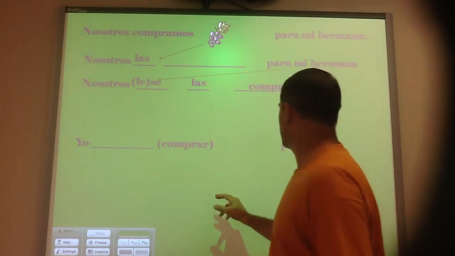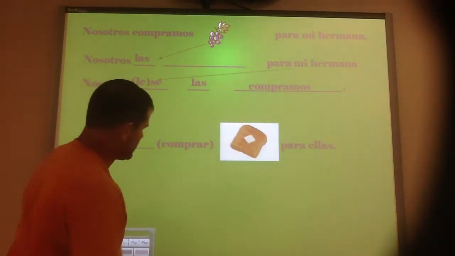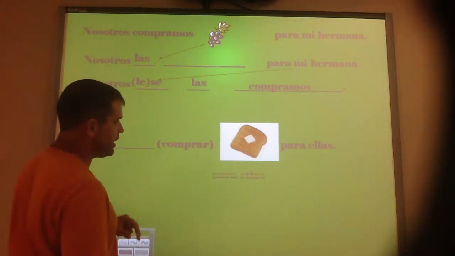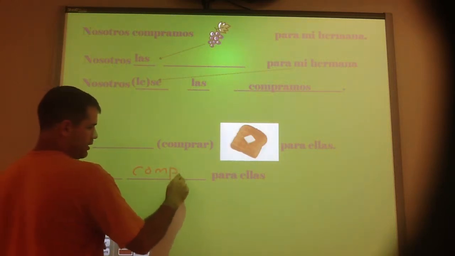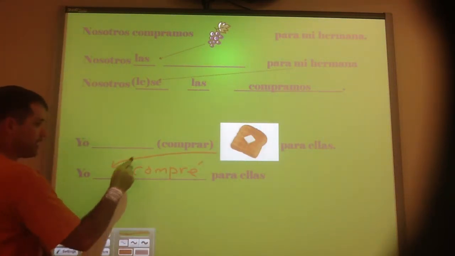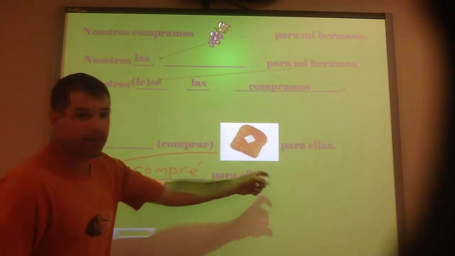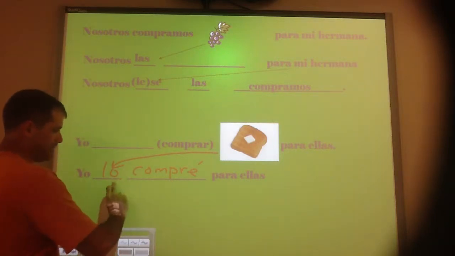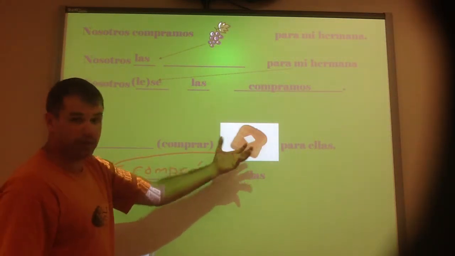Okay? Yo compré el pan para ellas. I bought the bread for them. Yo compré. I bought it. From bread, el pan would be lo. Yo lo compré para ellas. I bought it for them. The lo being a direct object pronoun because the bread is what I actually bought.